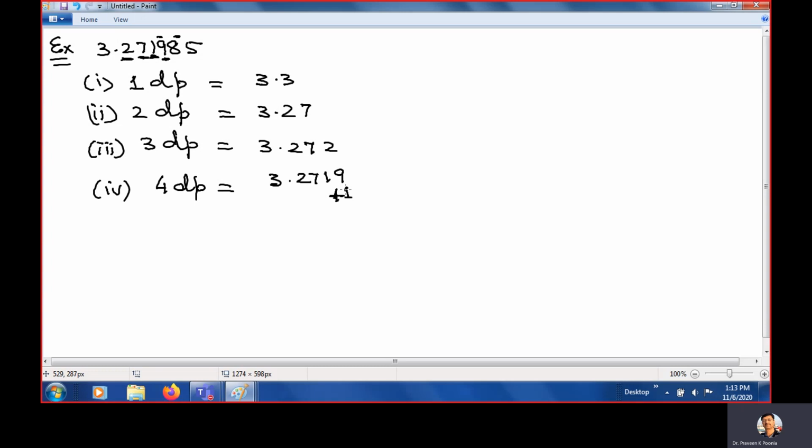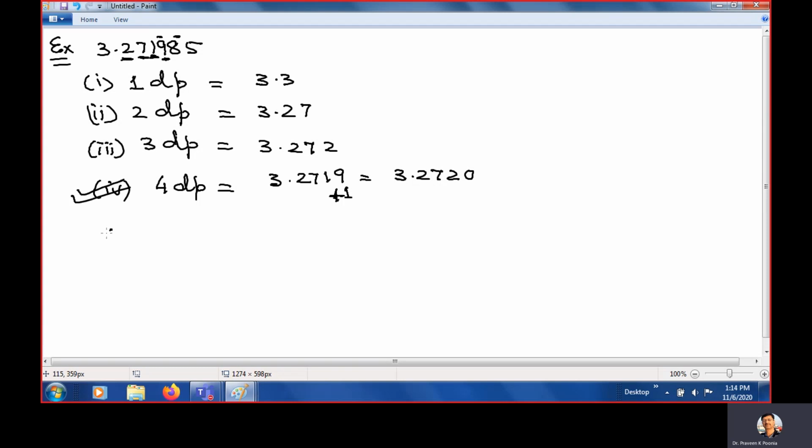Please look, because 9 I am explaining separately. Clear? Here it is 8. 8 means greater than 5, so 9 will be plus 1. And if we add plus 1, how much will it become? 3.27, and 19 plus 1 is 20. Please make sure this type of question we ask generally in the exam. This is a very important point.